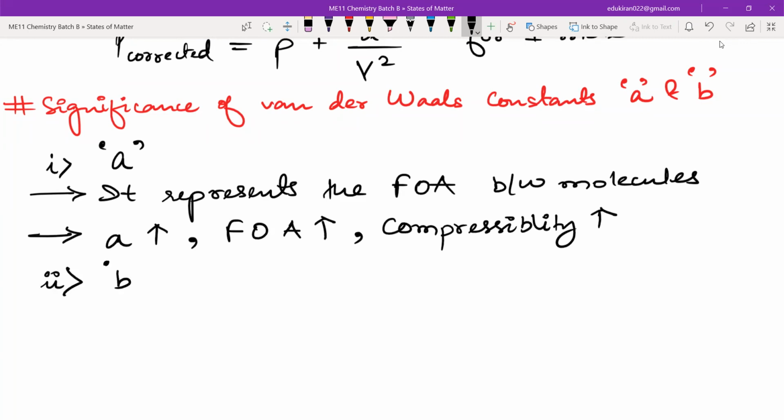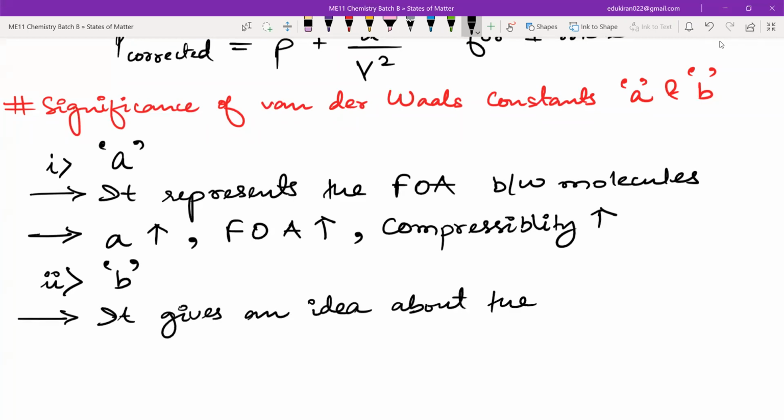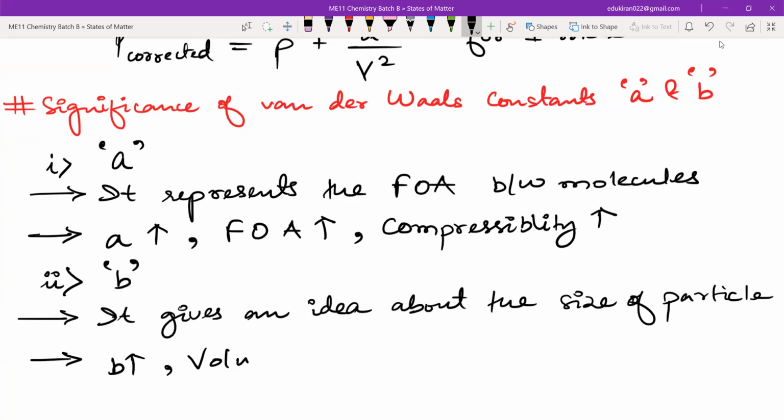Second is the constant b. It gives an idea about the size of the gas molecule, the size of the particle. It can be a molecule, atom, or anything. If b is increasing, then the volume is increasing. And if the volume is increasing, then what happens? Then the compressibility is low.